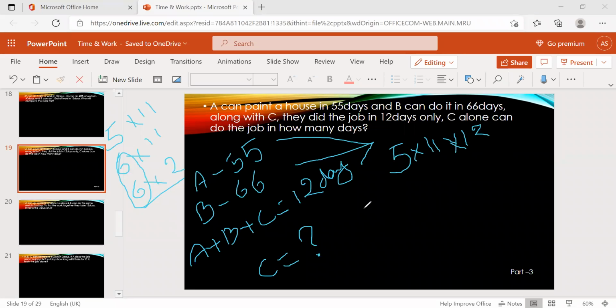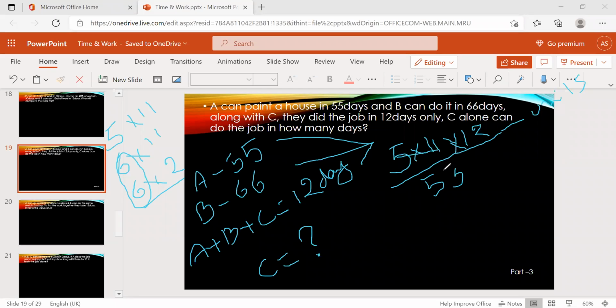Now find the efficiency of A, the efficiency of B, and the efficiency of A plus B plus C. How are we going to find the efficiency? Efficiency, capacity are nothing but one day's work. Simply, the total work divided by the total days of A, 55.